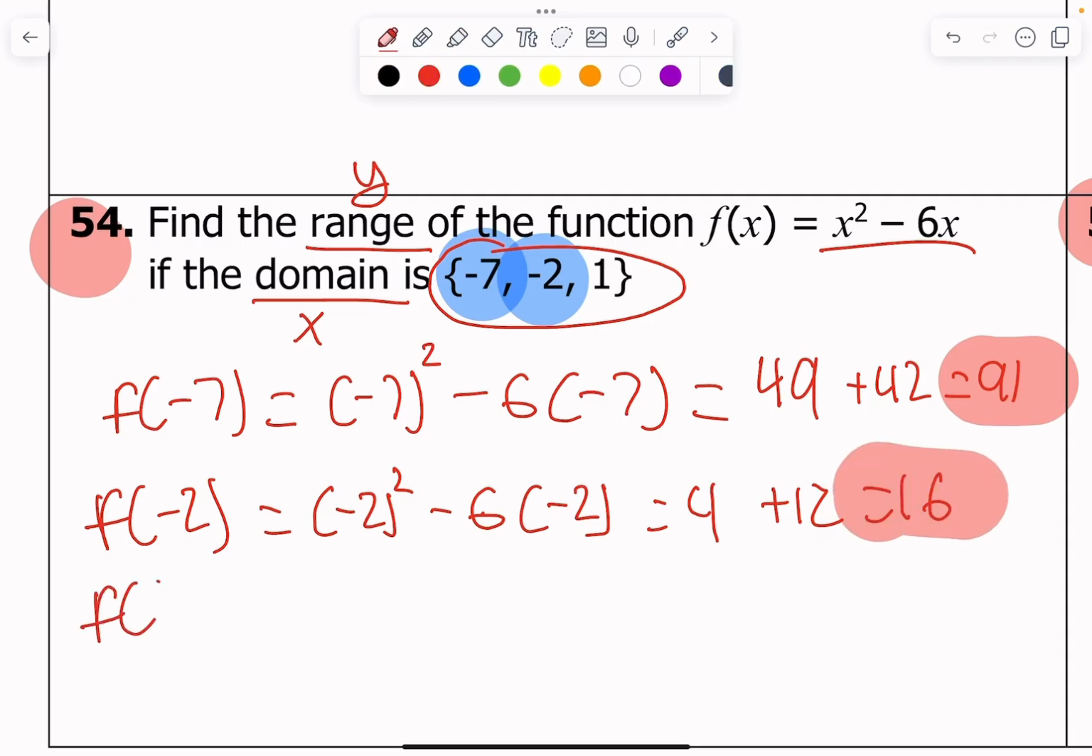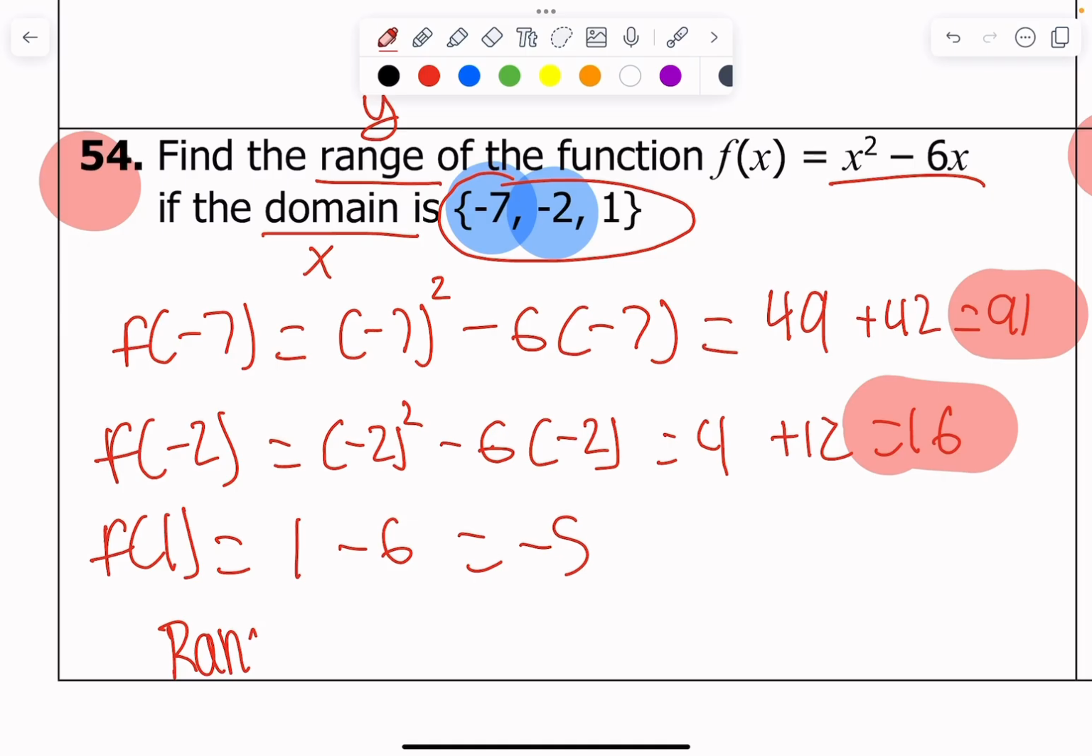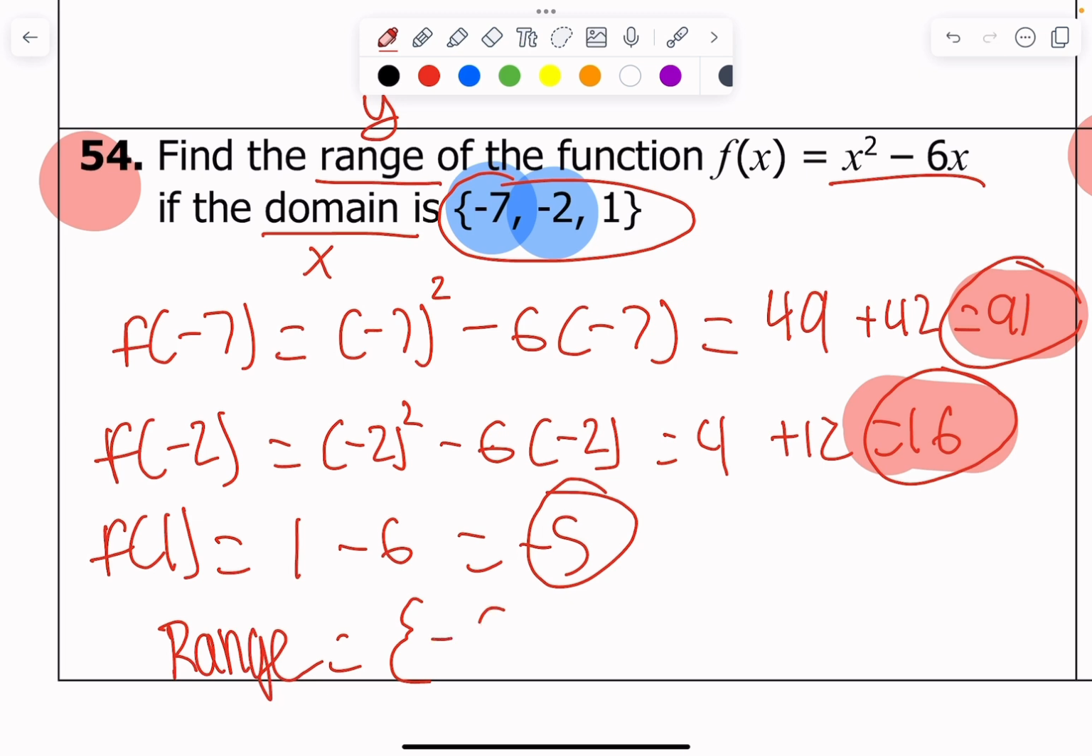All right, lastly, f of 1. This is going to be equal to 1 squared, which is 1, minus 6 times 1, which is 6. This should be a negative 5. And so our range is going to be equal to the set, and then we just take our numbers, boom, boom, boom, at least the greatest, almost forgot that, negative 5, 16, 91. And there's our final answer, okay?